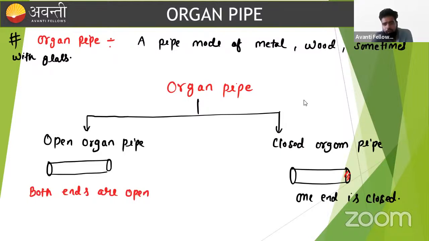Okay, beta. Our next topic, which we will discuss in tomorrow's class, is the concept of the organ pipe: how an organ pipe works, how many types of organ pipe there are, what the harmonics are, and what the resonance phenomenon is. I hope the sound 1 and 2 lectures are crystal clear to you guys.